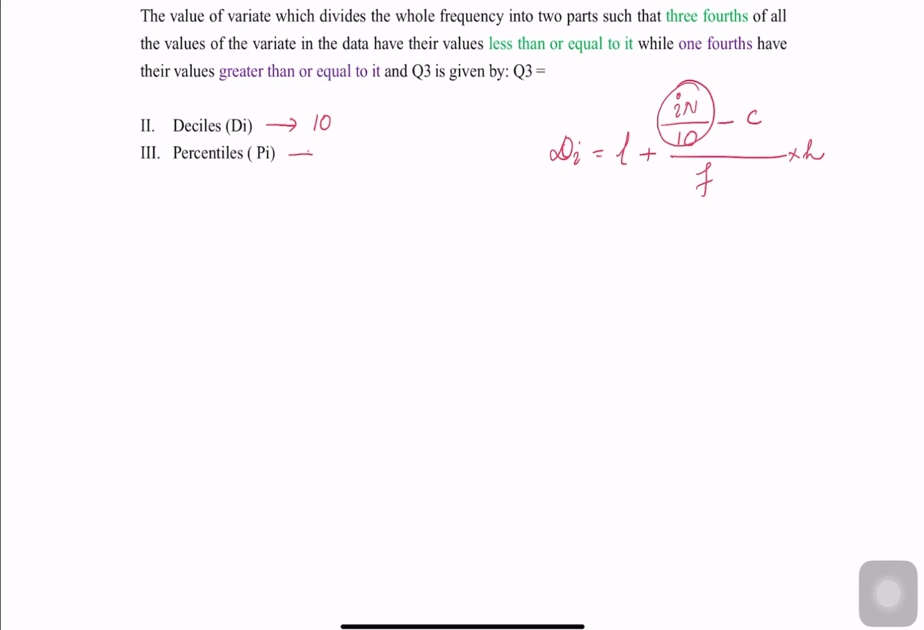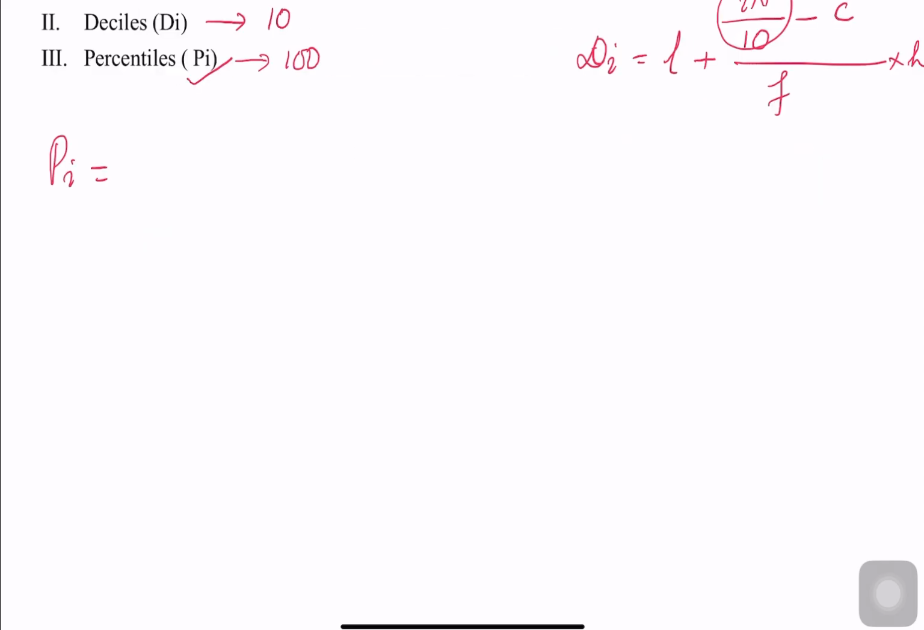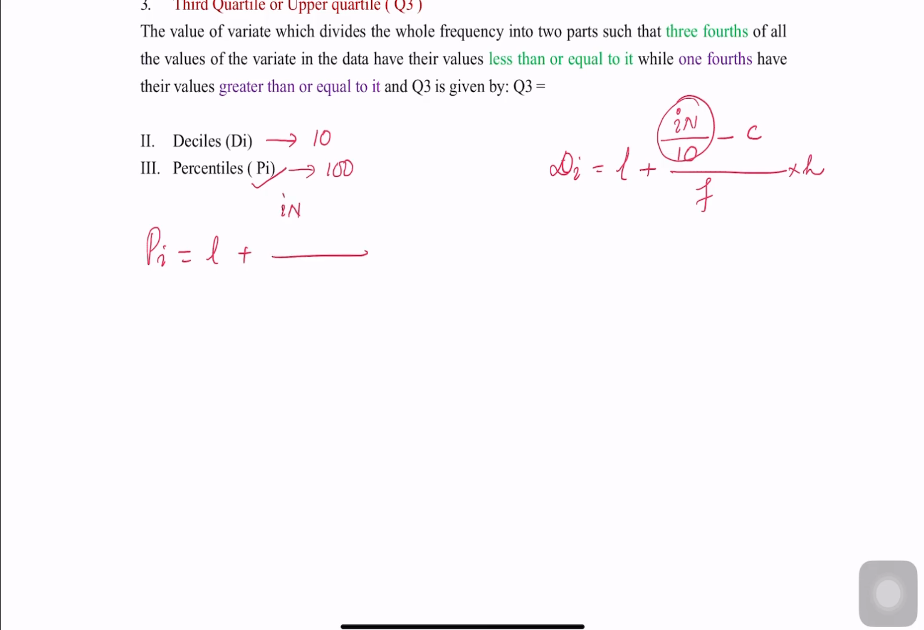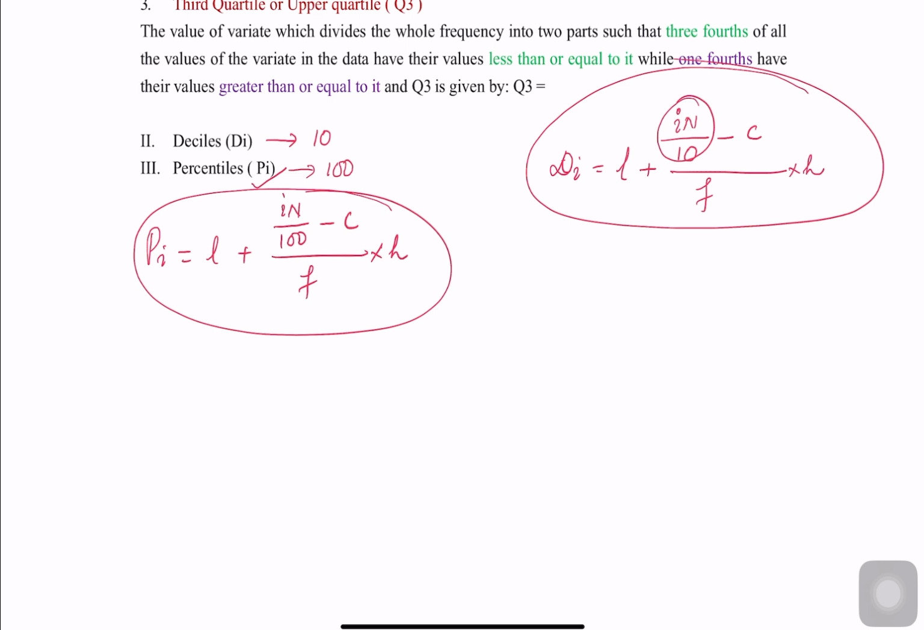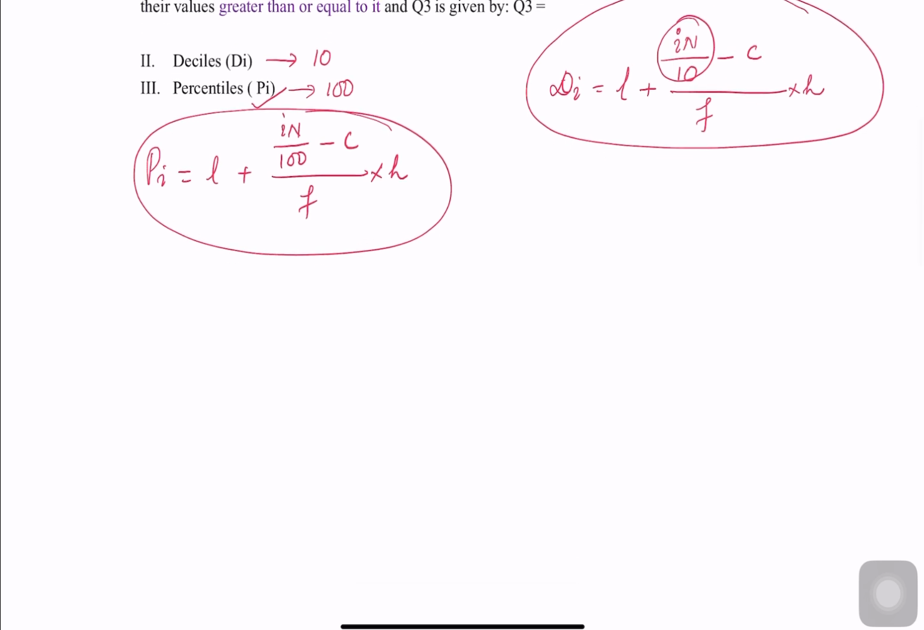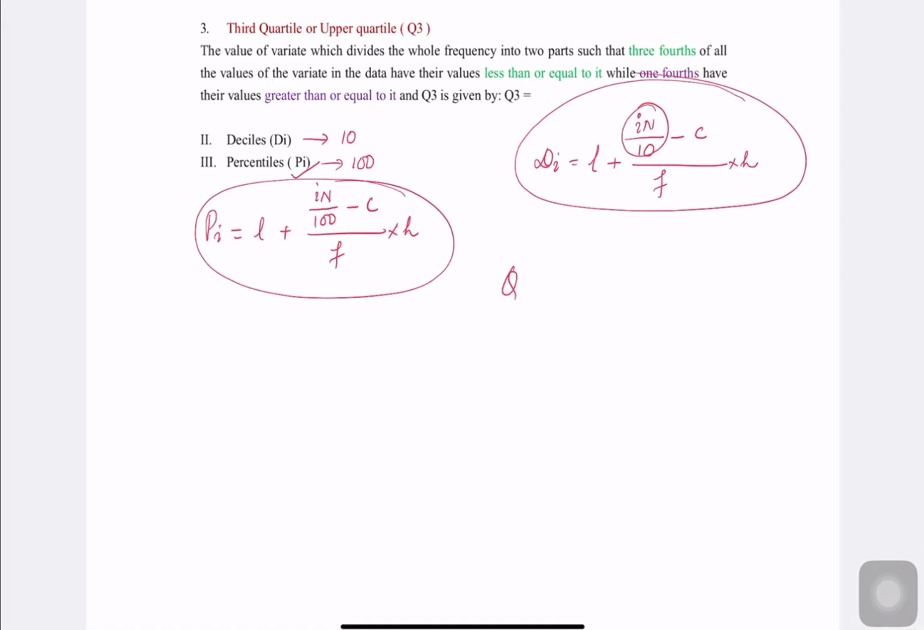What about percentiles? It is denoted by Pi and it means 100. So what is the formula for Pi? Pi is equal to L plus (i n divided by 100 minus cf) into h. This is the formula you have to learn nicely for percentiles and deciles. Write down that formula. I'll not give you the definition and all, but you just need to learn the formula. So what is it for quartile? Qi equal to L plus (i n by 4 minus c) divided by f, into h. This is the formula for quartile.